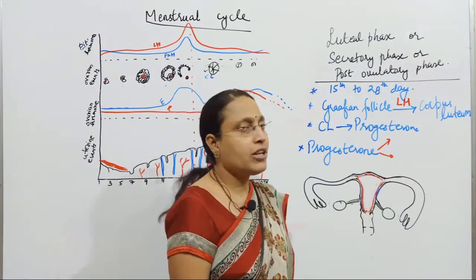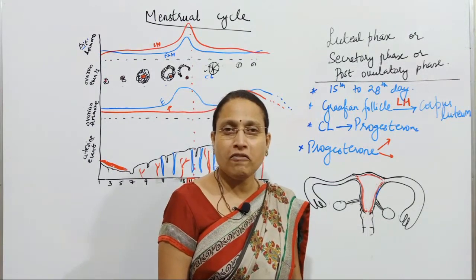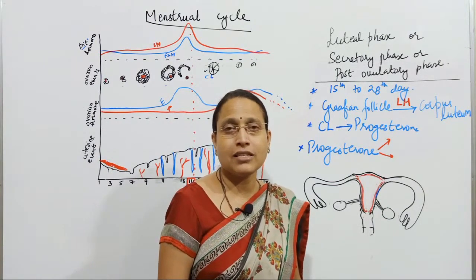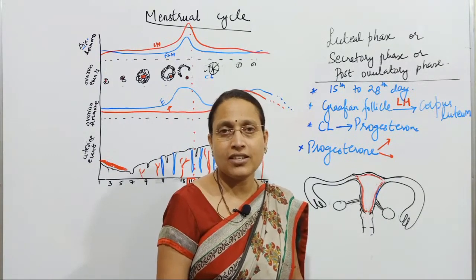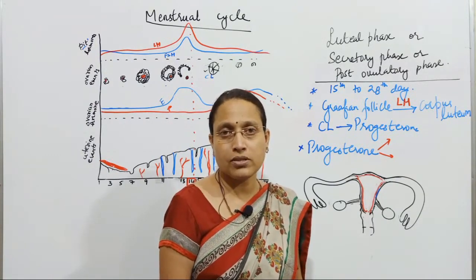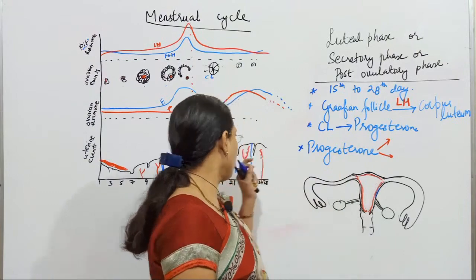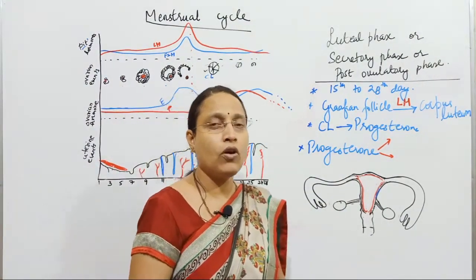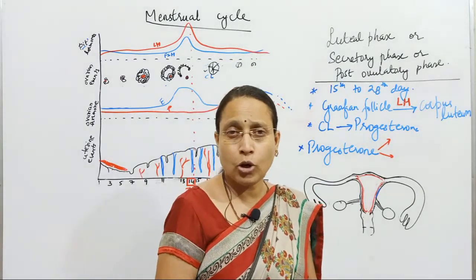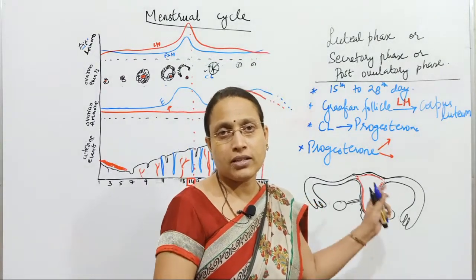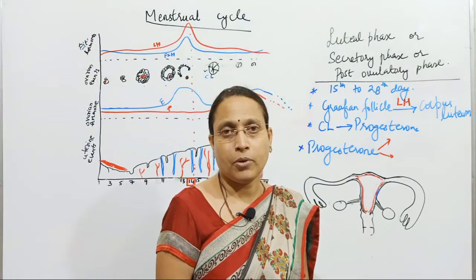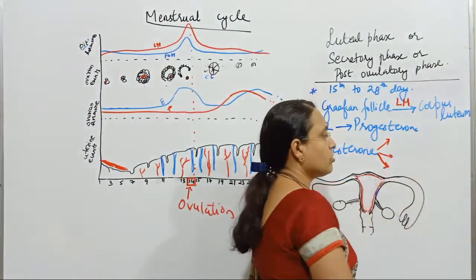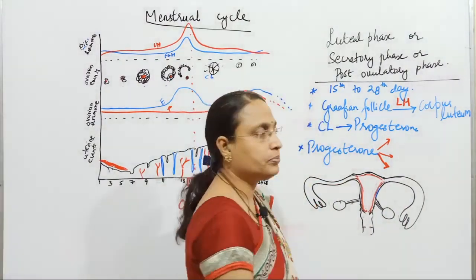And progesterone is also responsible for maintenance of pregnancy. If progesterone is less during pregnancy, in early stages it can cause spontaneous abortions. And progesterone also further thickens the endometrium. That means the endometrium has already grown thick, and further completion occurs due to progesterone. So these are the three functions of progesterone.